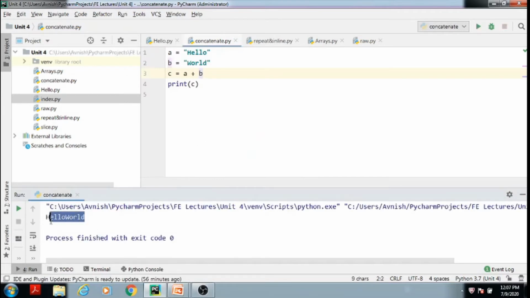See, the output is hello world. That means by using this plus operator, we joined these two strings. Okay, here the plus operator is not used to add two numbers, but it joins two strings, or it joins two words to each other.